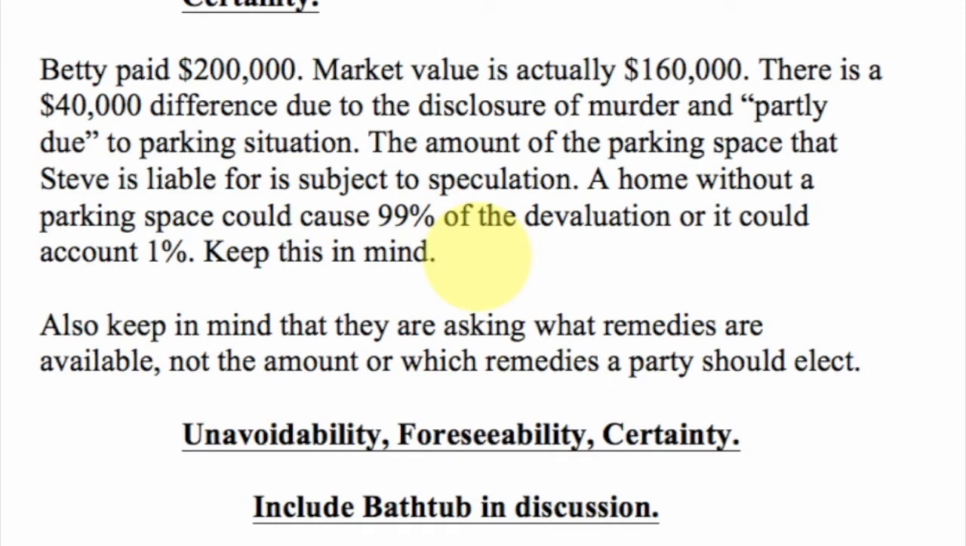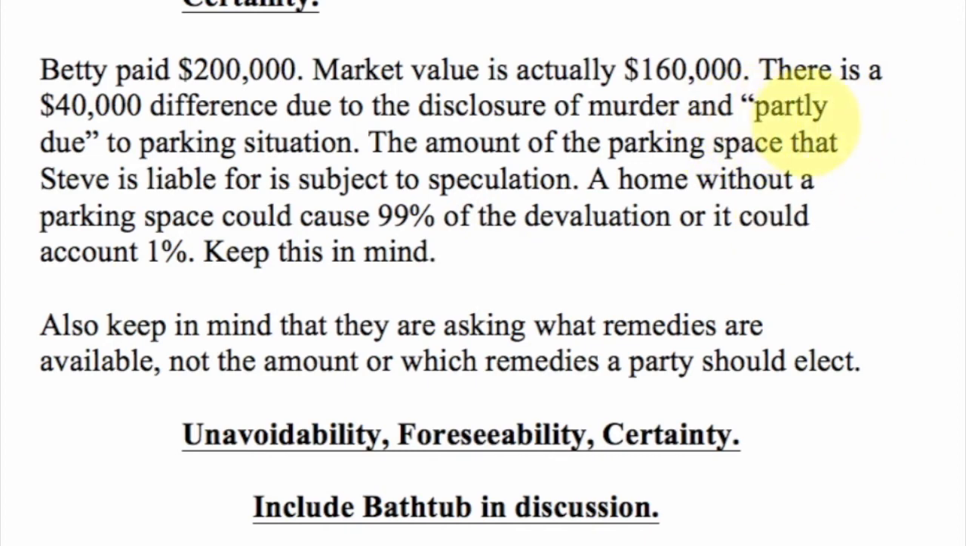So Betty paid $200,000, and the market value seems to be $160,000. So there's a difference there of $40,000 due to the disclosure and the murder, and partly due to the parking situation. So get that, okay? I know that was one of those key words, partly due.